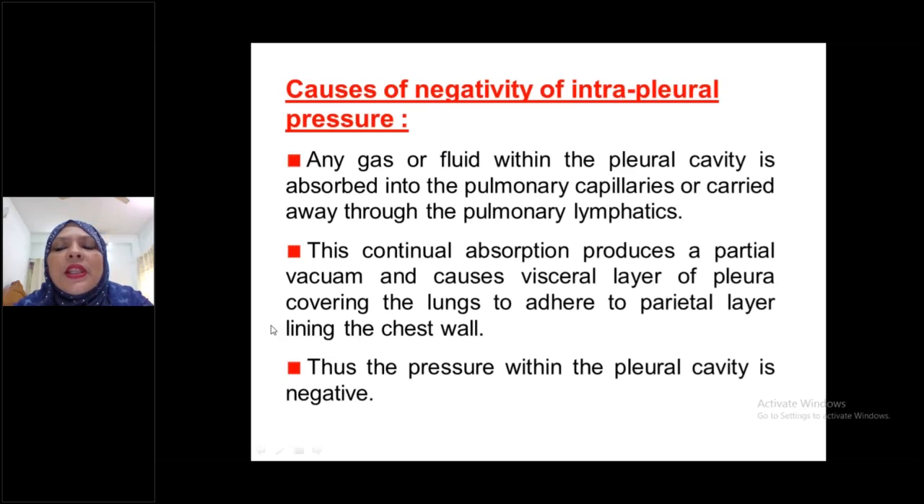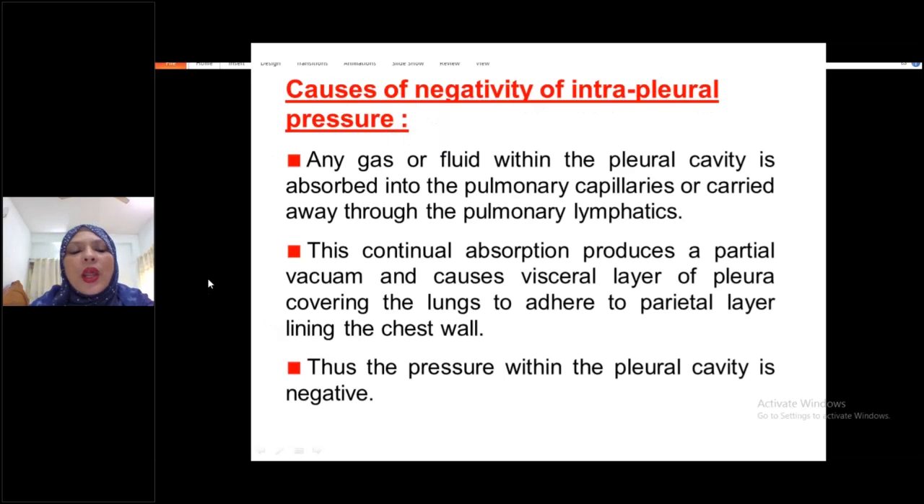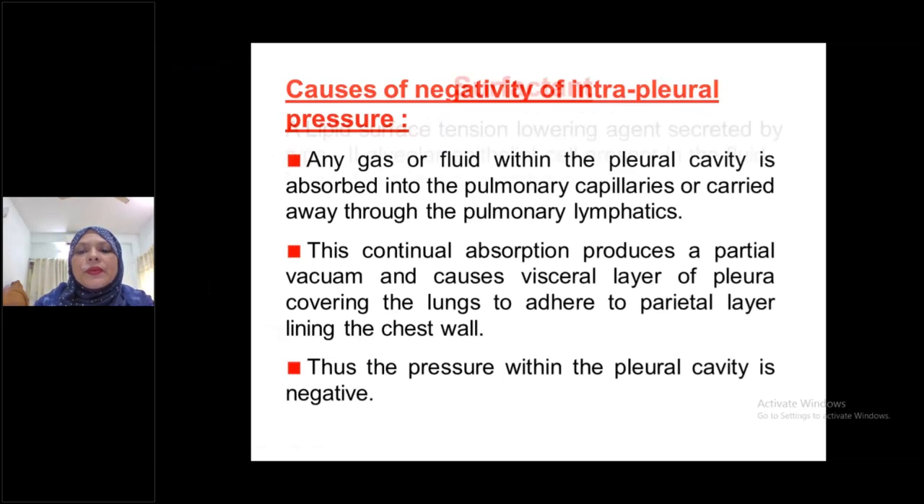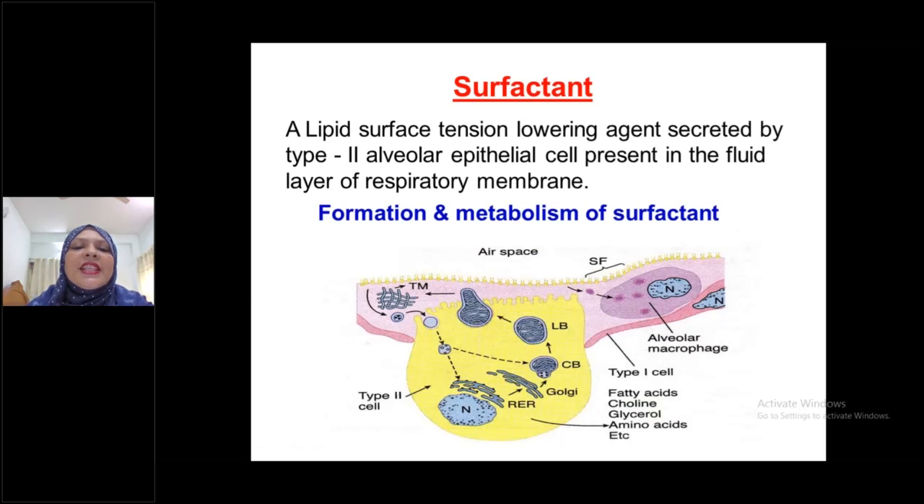Thus the pressure within the pleural cavity is always negative. This is a real thing. That is, in intrapleural pressure, between the visceral pleura and parietal pleura, there is continual absorption of fluid due to suction through the pulmonary capillaries and pulmonary lymphatics. So negativity is created within the pleural cavity, and that's the cause of negativity of intrapleural pressure. Okay. This is very important, a written question and also for the MCQ exam.